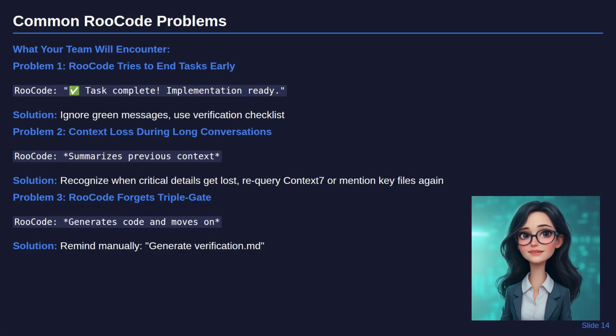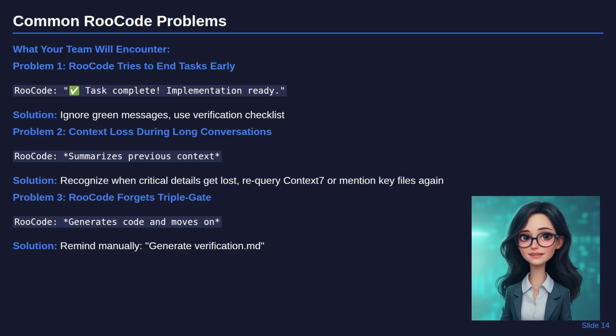Problem 2. Context loss during long conversations. RooCode will summarize previous context, and important details get lost. The solution isn't to restart the conversation, but to recognize when critical details have been lost and compensate accordingly. Require context even for current documentation. Mention your data model file again, or explicitly reference key architectural decisions that may have been summarized away.